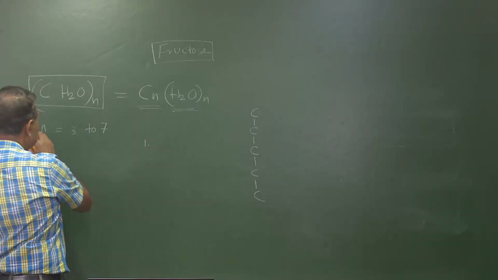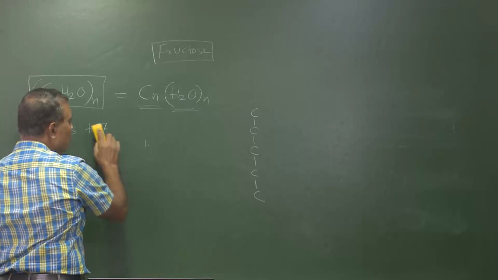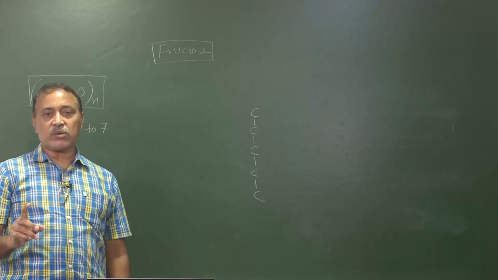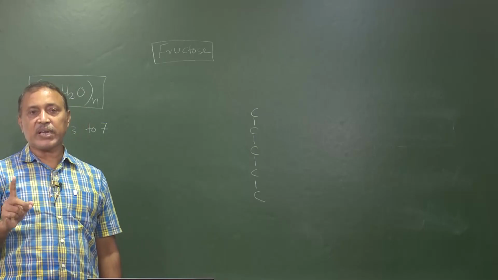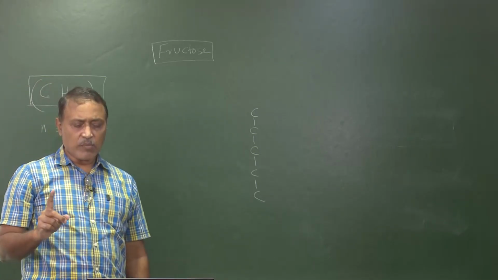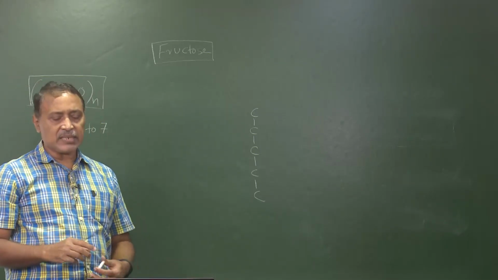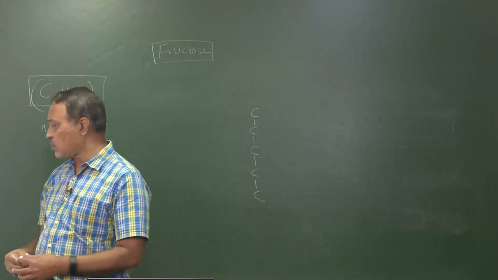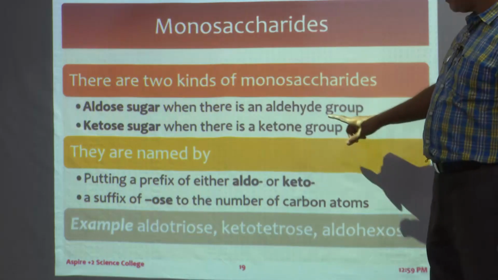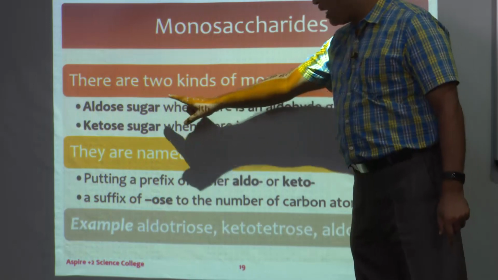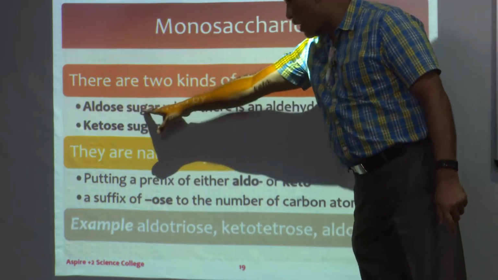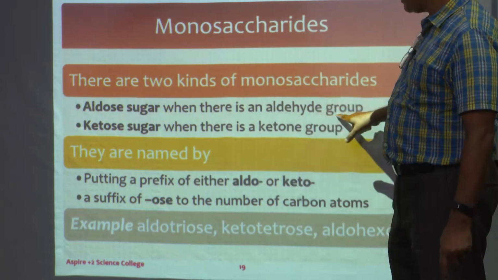Remember the definition once again: polyhydroxyaldehydes or polyhydroxyketones. If they are polyhydroxyaldehydes, then we call them aldose sugars.